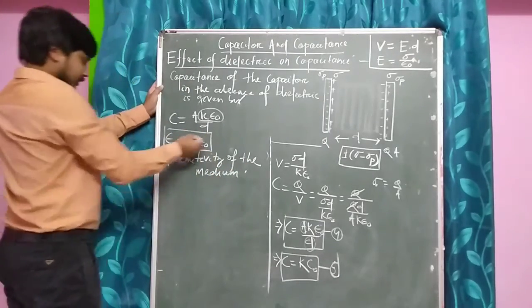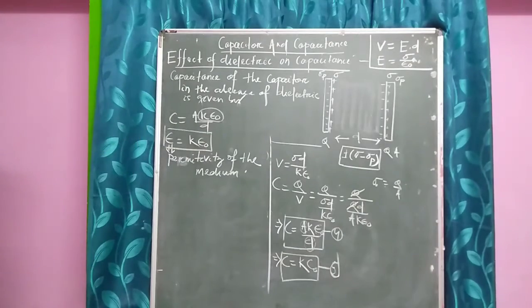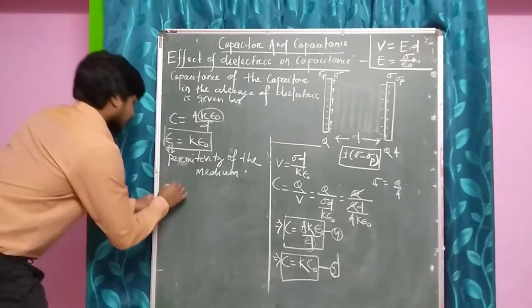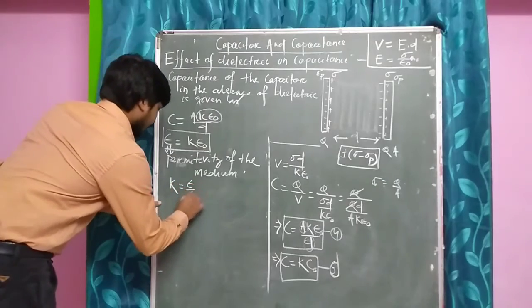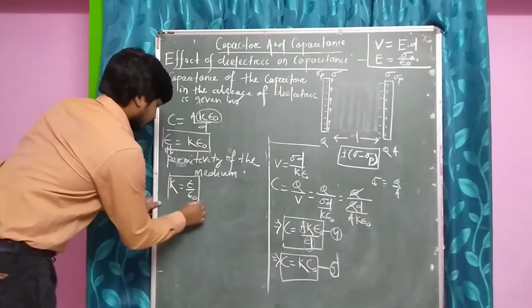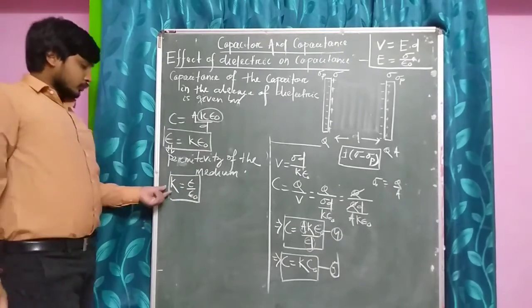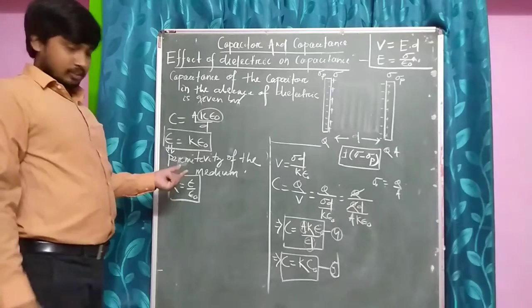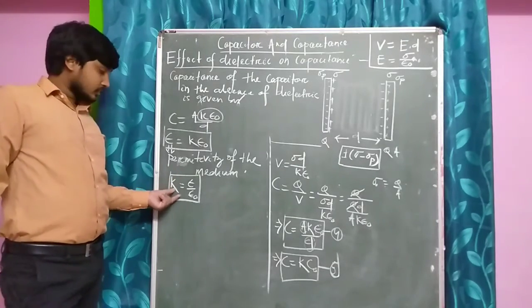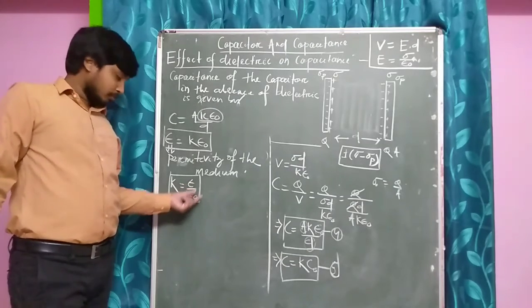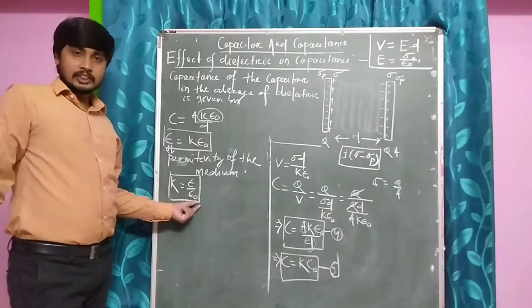So from this equation also we can define what is our dielectric constant. Here our K will be equal to epsilon by epsilon naught. That also we have already derived in our first chapter, that is in electrostatics, that the dielectric constant is the ratio of the permittivity of the medium to the permittivity of the free space.